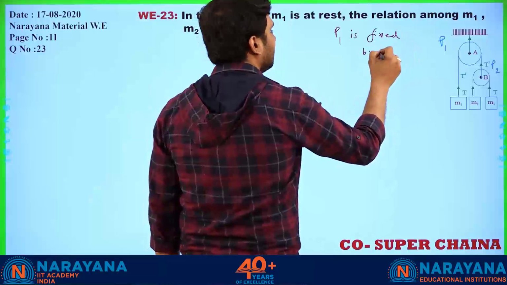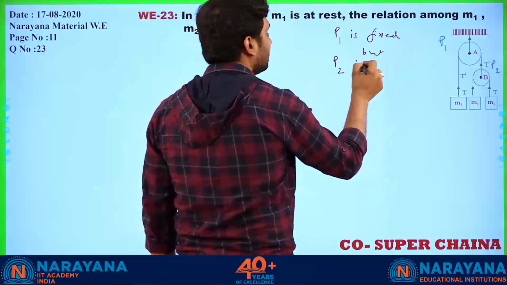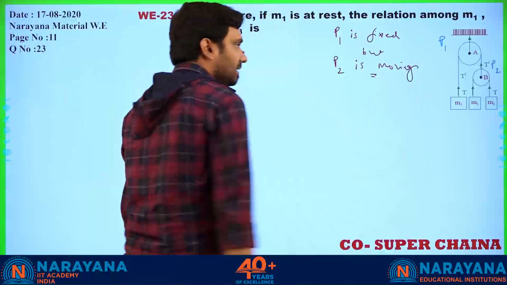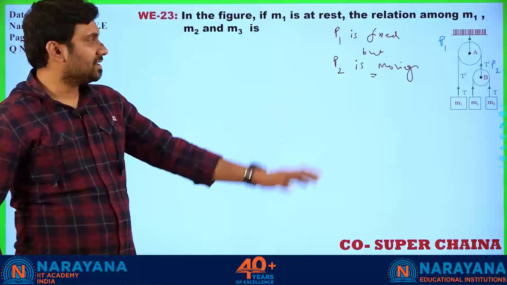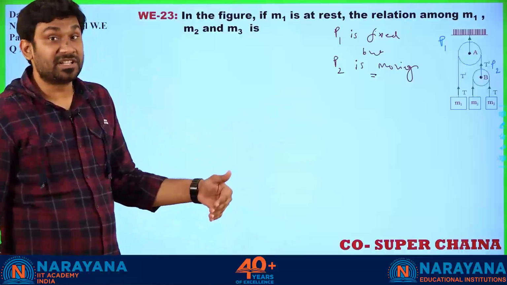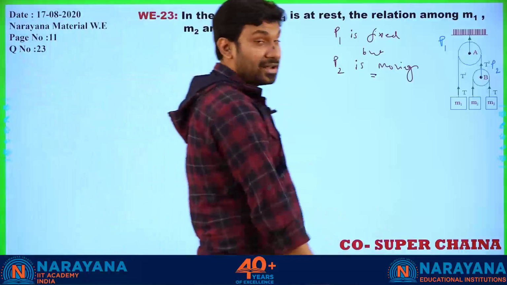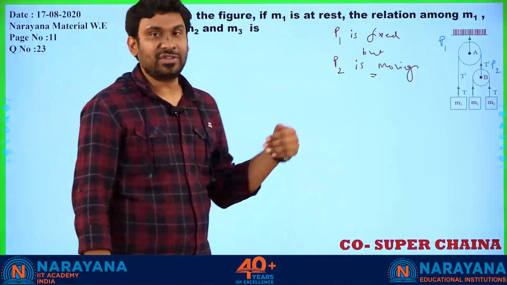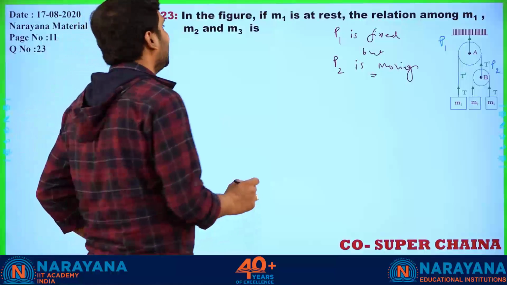but P2 is moving. Alright. Previously, whatever question I have discussed, I categorically told that pulleys must be fixed. So it is violating our condition. No, it is not violating our condition. That will come once we read the first line. What is the first line telling?